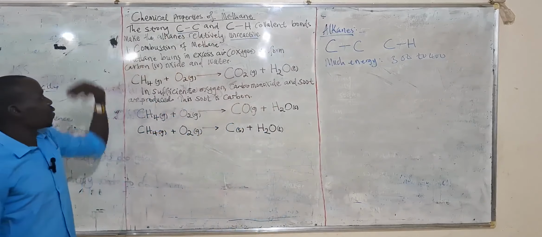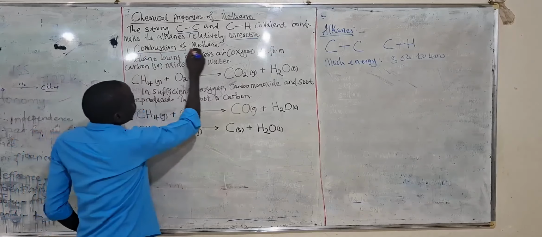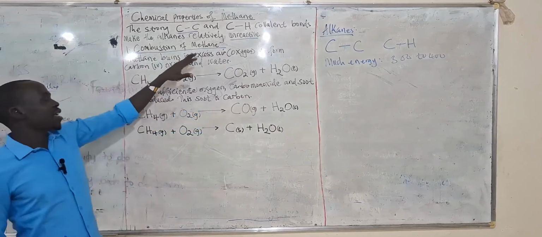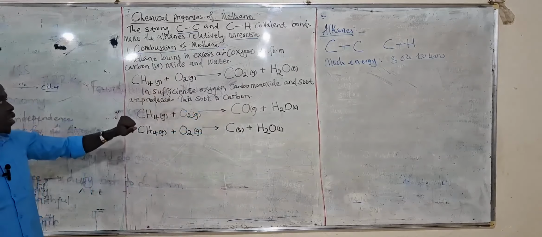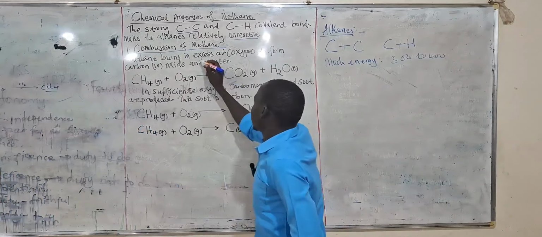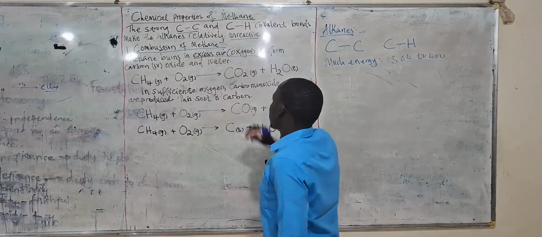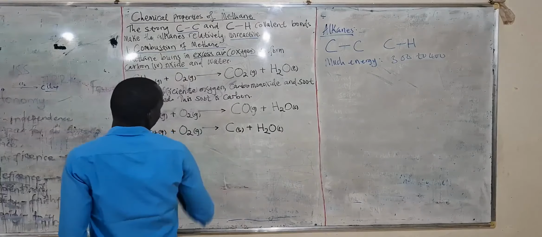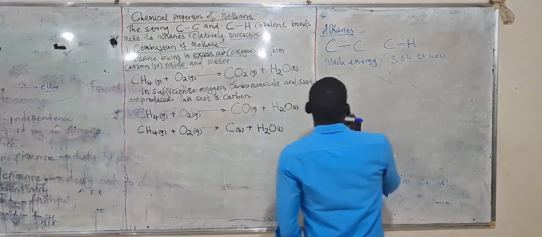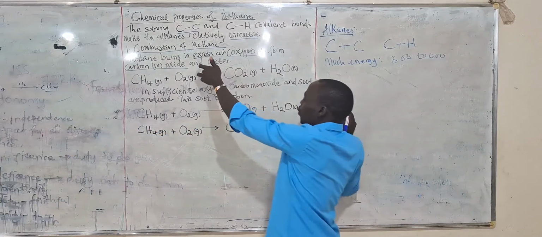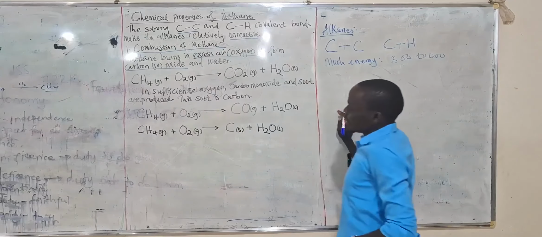So let's look at the combustion. When we say combustion, we mean burning. How can methane burn in air or in oxygen? So methane burns in excess. What you're going to mark is that excess what? Excess oxygen to form carbon dioxide. And also water is being formed in the process.